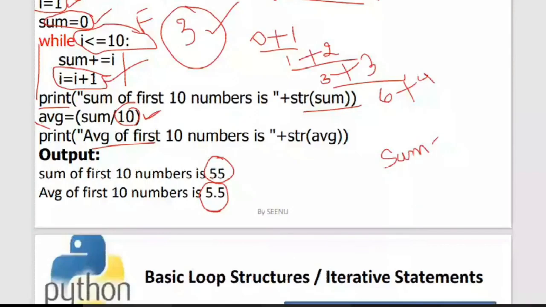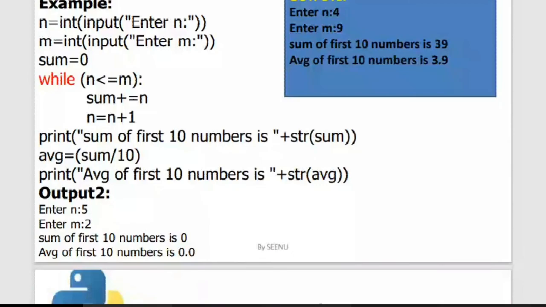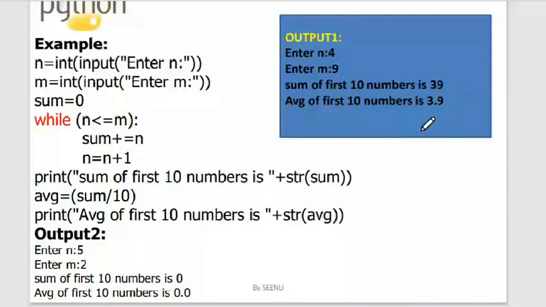This is another program wherein we are trying to take the limit. Rather than saying first 10 numbers, I am taking the numbers from n to m, then summing them up and giving the average. Here, in the first output, I have given n to be 4 and m to be 9. So it is taking the numbers, and it is giving me the answer over here.